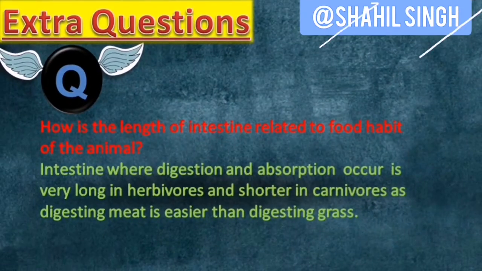How is the length of intestine related to food habits in animals? So herbivores have longer intestines than carnivores because it is difficult to digest cellulose present in plants. And it is relatively easier to digest meat or the products that carnivorous animals eat. So they have smaller intestine relative to herbivores.